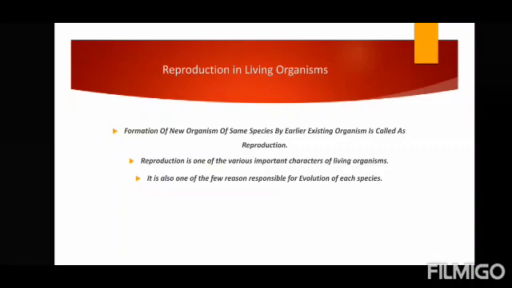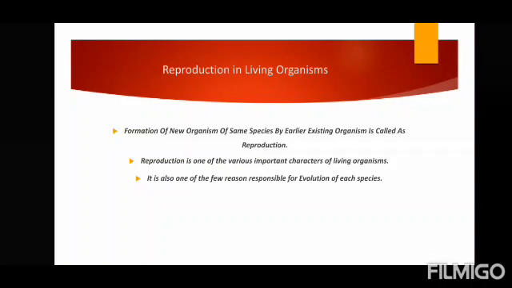Reproduction. What do we understand by reproduction? It is basically an organism forms a new organism of its own kind. So if we term it specifically, formation of a new organism of the same species by an earlier existing organism is called reproduction.